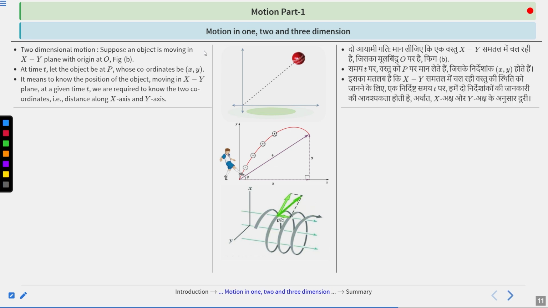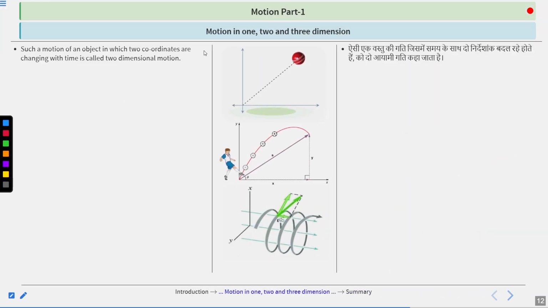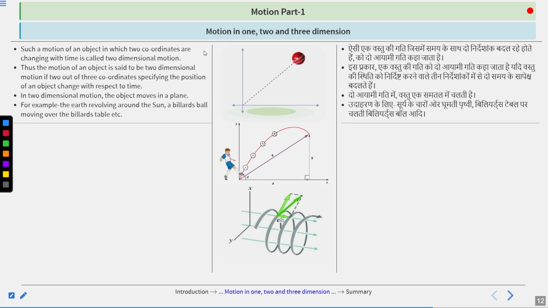It means to know the position of the object moving in the xy plane at a given time t, we are required to know the 2 coordinates, therefore distance along the x-axis and y-axis. Such a motion of an object in which 2 coordinates are changing with time is called two-dimensional motion. Thus, the motion of an object is said to be two-dimensional motion if 2 out of 3 coordinates specifying the position of an object change with respect to time. In two-dimensional motion, the object moves in a plane. For example, the earth revolving around the sun, a billiards ball moving over the billiards table, etc.